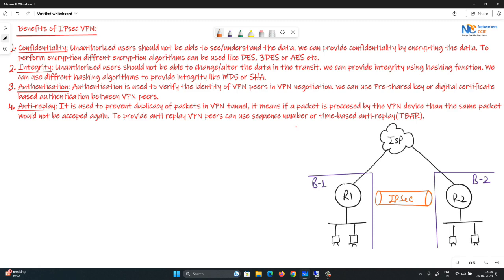Now consider that this user tries to send traffic to the user connected in the other branch. It will send the traffic via the tunnel. When this traffic reaches the router, the router will perform encryption. Encryption is a two-way mathematical process which is used to change the format of data from readable format to unreadable format, or you can say from plain text data to cipher text data.